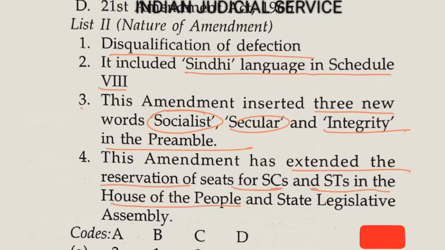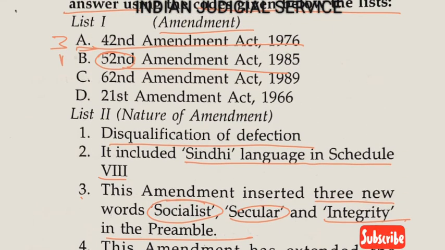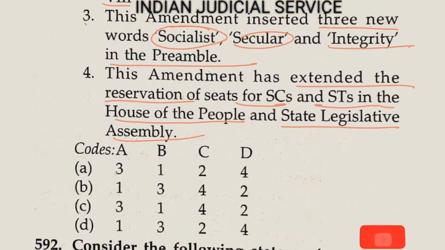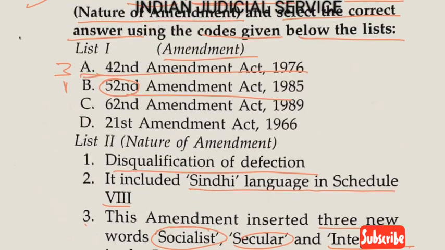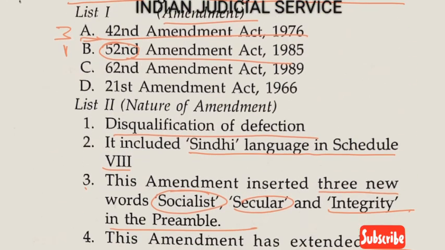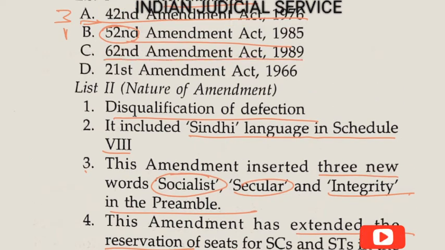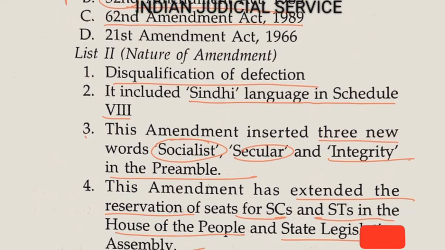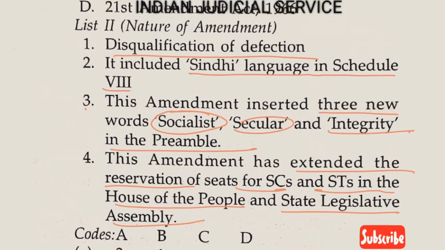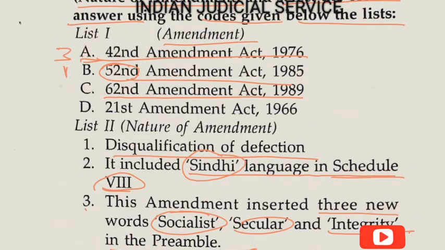So we can easily match A3 and B1. A3, B1, yes. So both 3 and C have the same option, A3 and B1. Now the last one, the 62nd Amendment. It includes the Sindhi language in the Schedule 8th. So it is here second.